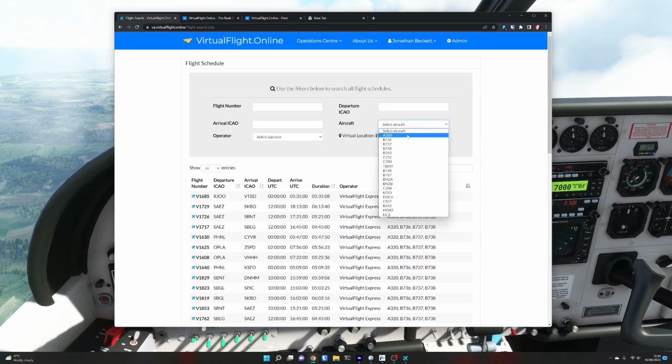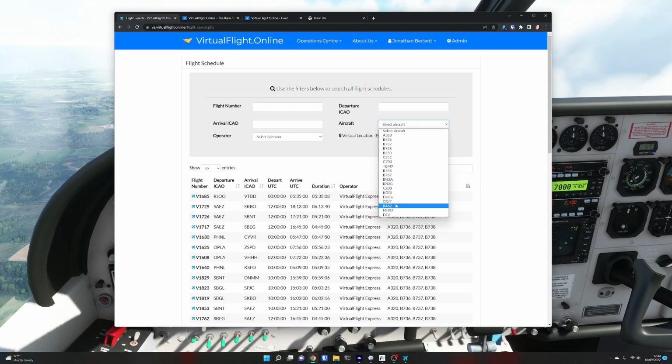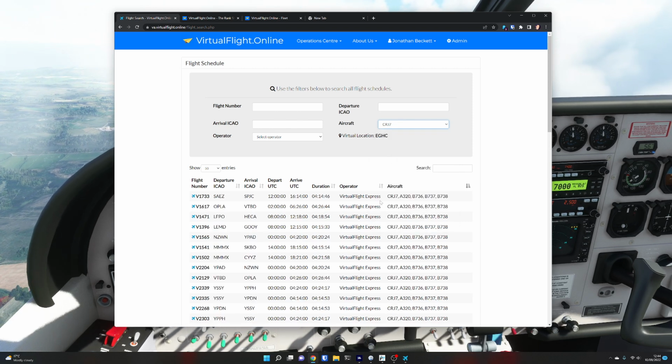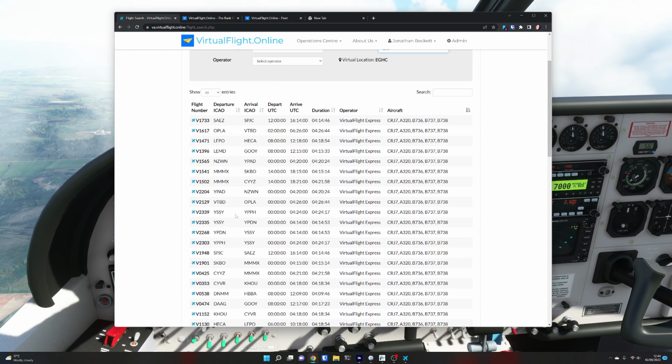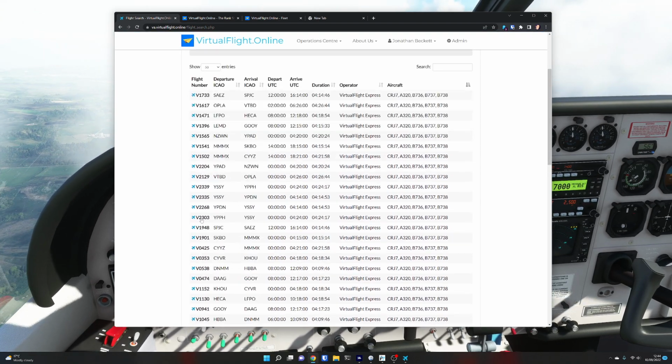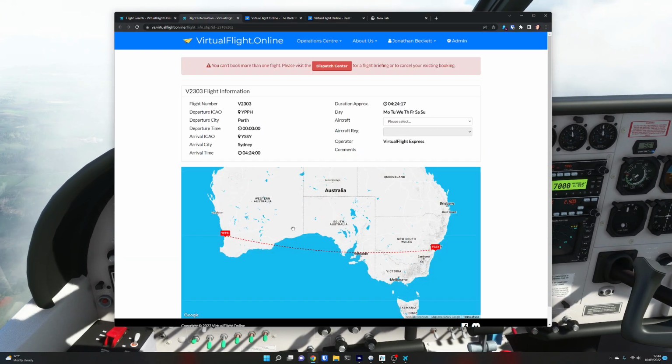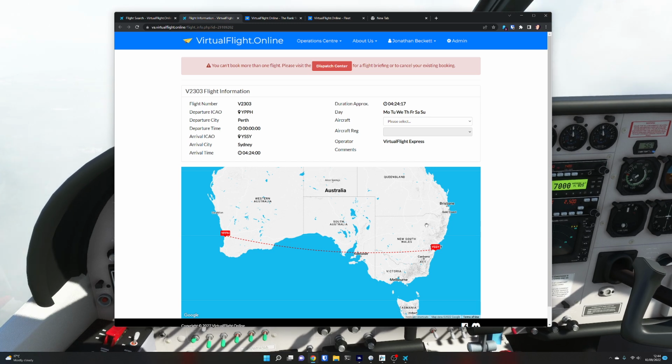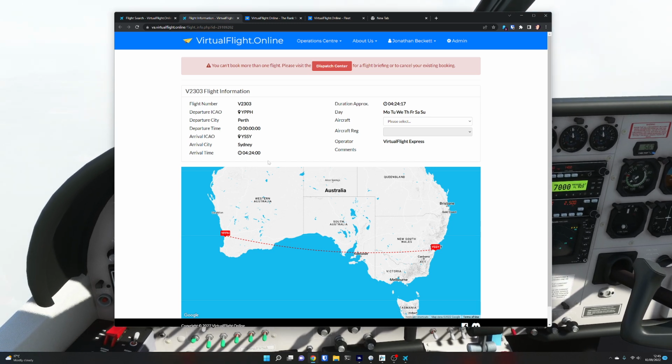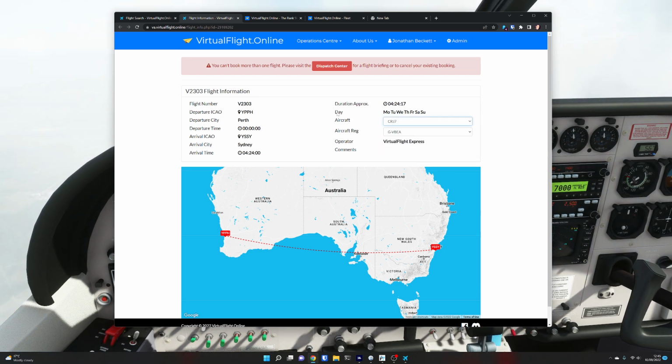So say you were saying, I'm going to be flying, for example, the CRJ7 today. You can come and look in here and you can see a route. We can go and pick one, say, there's one in Australia here, look, right the way across Australia. 4-hour flight. So it's a very long flight, this one. But you can say, I'm going to be flying the CRJ7, and then you could dispatch it.